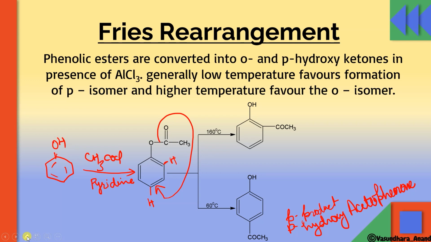Then rearrangement occurs, that group will come on this position, H will shift on this, and it will form ortho hydroxy acetophenone. I hope it is clear. So this is Fries rearrangement, and it is an important one.